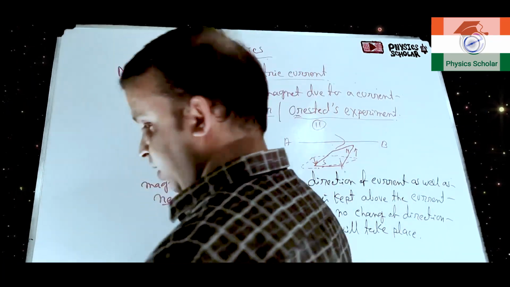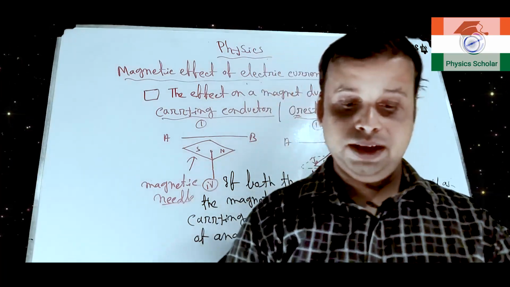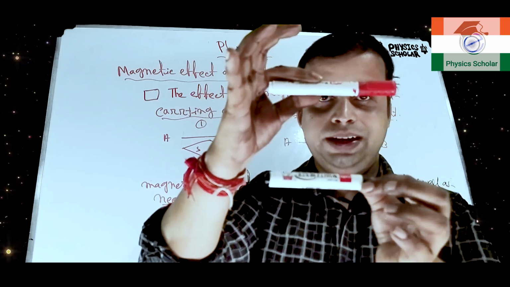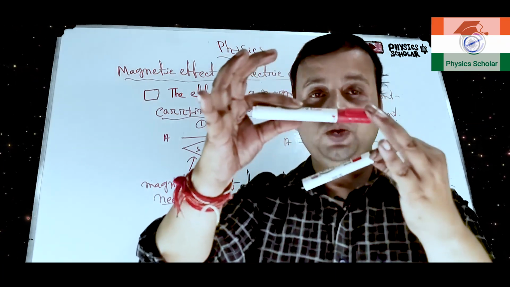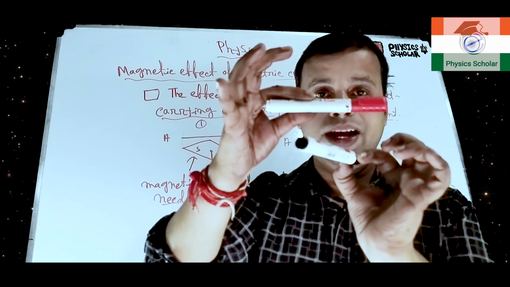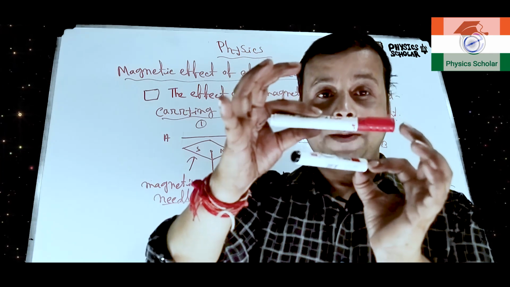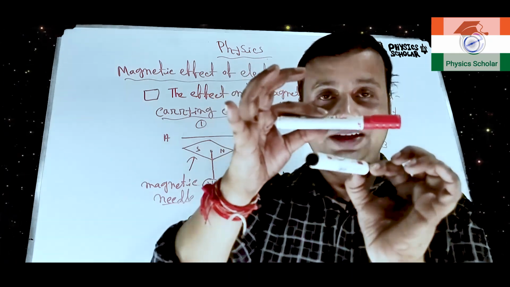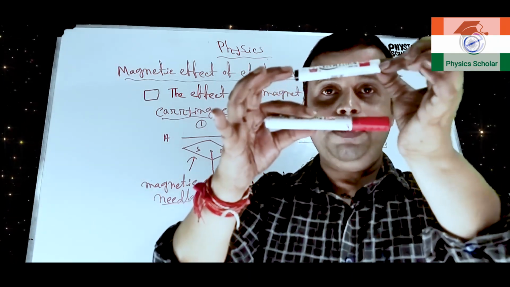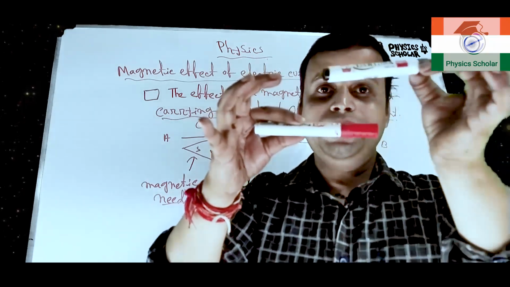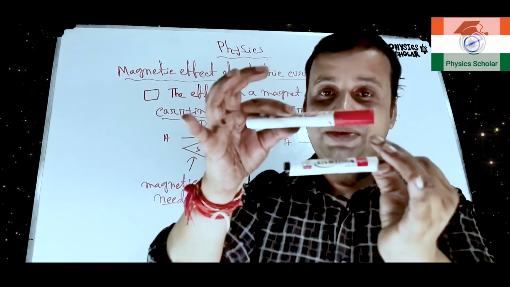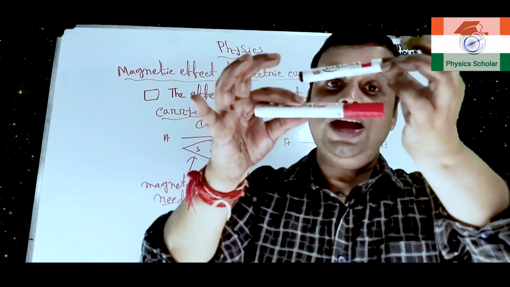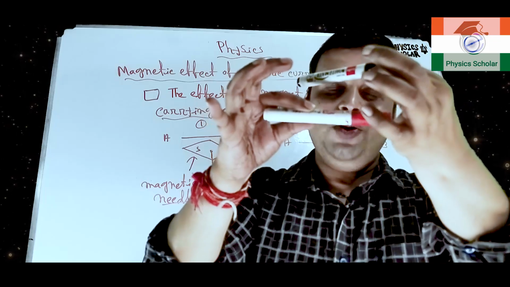That means what? What I told, understand. This is a wire and this is a magnet. Suppose the current is flowing from bottom to top. So, this will be the direction of deflection. Now, if direction is changing, this will be the deflection. Now, if direction is not changing, this was the deflection. If it is kept up, then this will be the deflection. Now, I am changing both. Okay, when it is coming like this was the deflection. Now, I am keeping it up, and also I am changing the direction. Both I am changing. Now, what will happen?